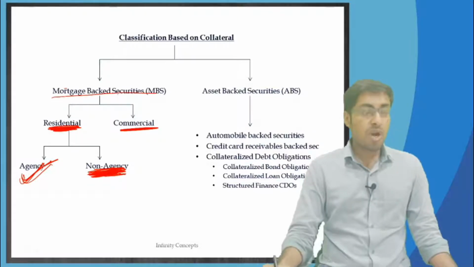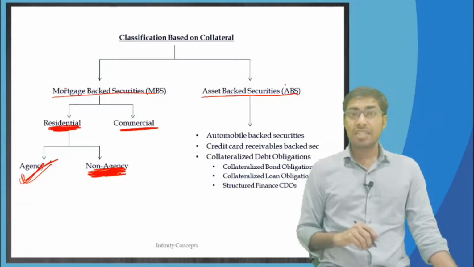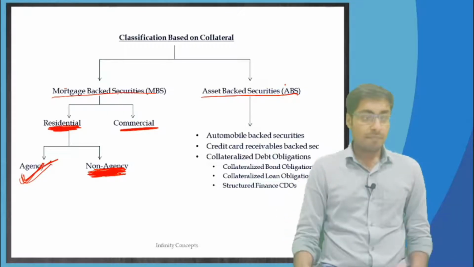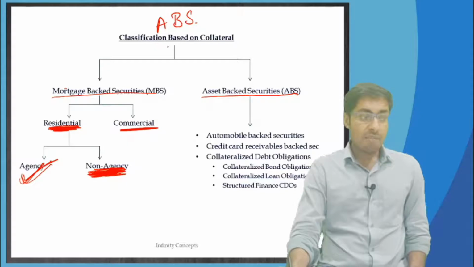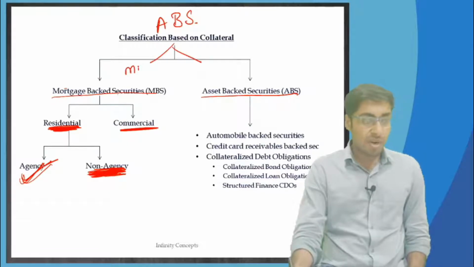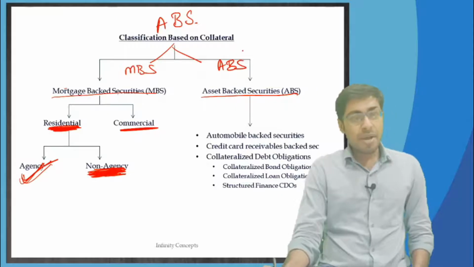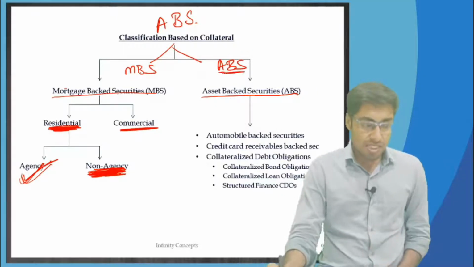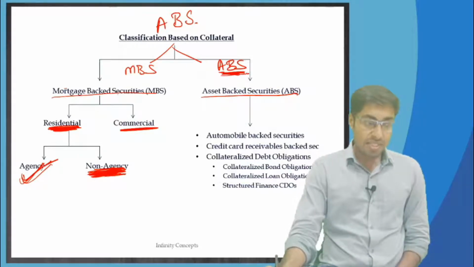Next, moving on to asset backed securities. What happens in asset backed securities is there are various types of asset backed securities. No doubt the top is also known as asset backed securities, but when you bifurcate further, it is mortgage backed securities and asset backed securities. So it depends which type of asset backed securities you are talking about. If it is this asset backed securities, then there are different types again within this.